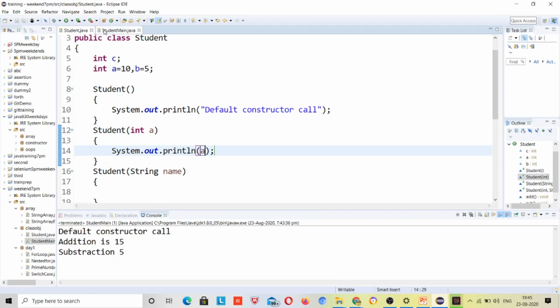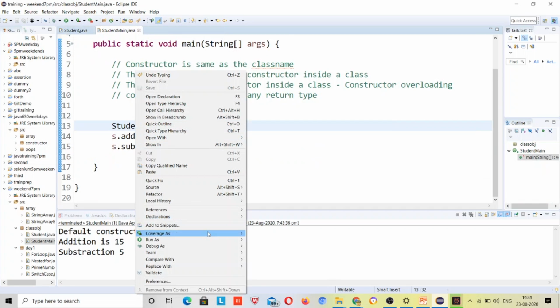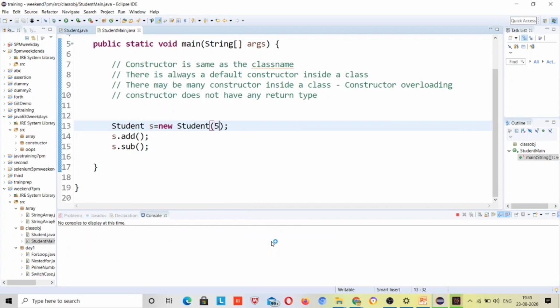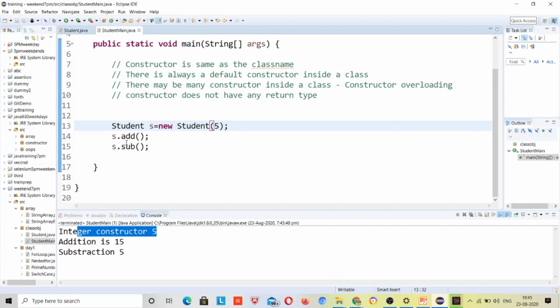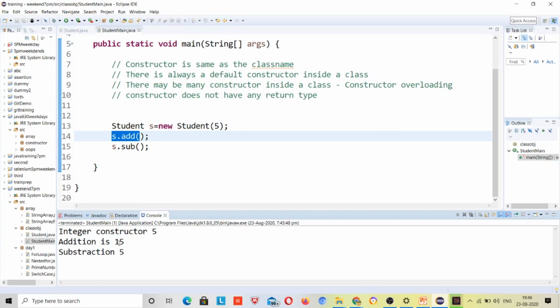So it will print 5, but let me give some message so that it will be visible: Integer constructor plus a, right? So what is going to be the output? We are going to get integer constructor 5, and then because after that I have called this add and subtract method, so these are going to call: addition is 15 and subtraction is 5, right?